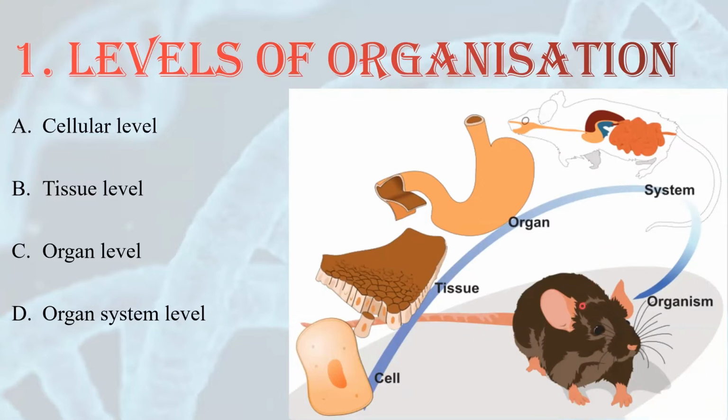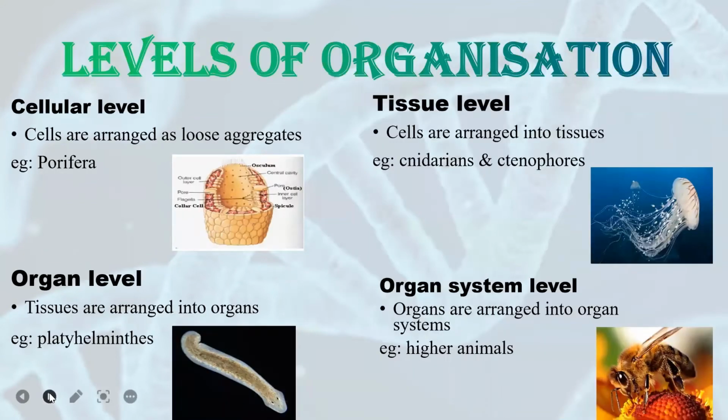This is the organization of a living organism. We all know that living organism consists of cells. Cells form a group which is called as tissues. Tissues form groups called as organs, and organs form organ systems. And organ systems will form organism. So just remember this series: cell, tissue, organ, and organ system. From this only you can remember all the levels of organization: cellular level, tissue level, organ level, and organ system level. Let us study these in detail.